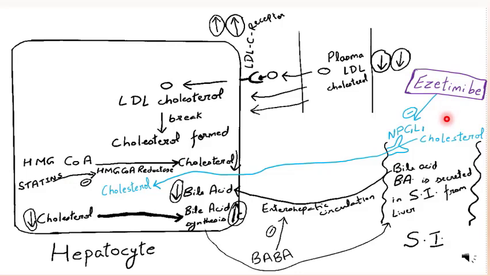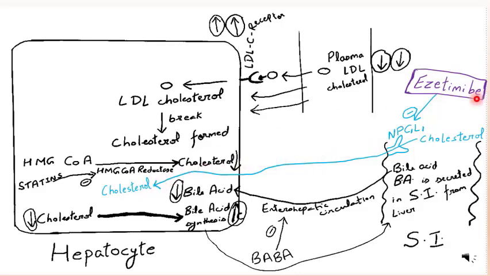Mechanism of action of ezetimibe can be explained with the help of this diagram. I have shown in blue color NPC1L1 transporter in small intestine. NPC1L1 transporter in small intestine is responsible for absorption of cholesterol, and after that cholesterol is delivered to hepatocyte by chylomicron.